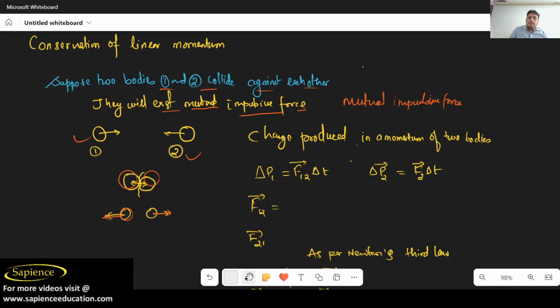See, earlier, what was the momentum? The change in momentum is in this object. There is an object 1 and there is an object 2. The change in momentum of object 1 can be written as delta P1 is equal to F12 into delta T, because it is an impulse, and impulse is also a change in momentum. We have already discussed that impulse can be written as